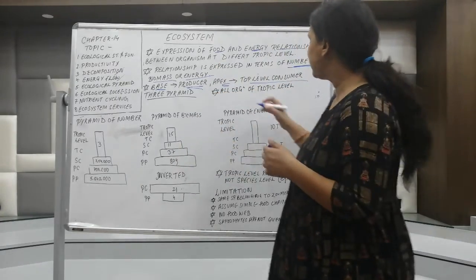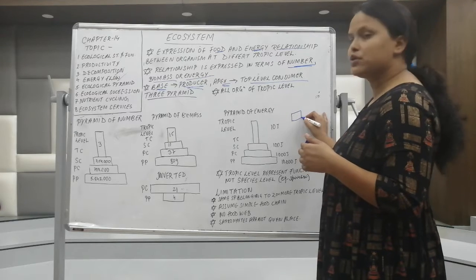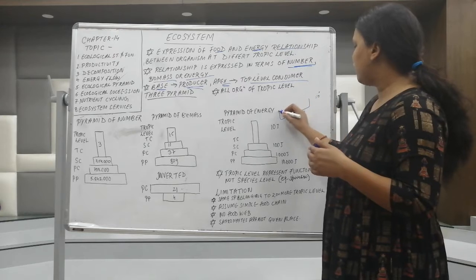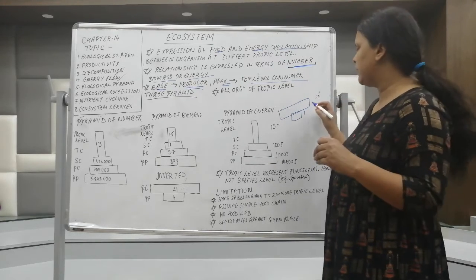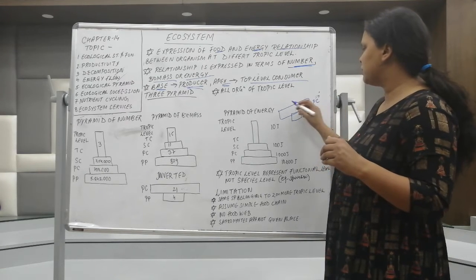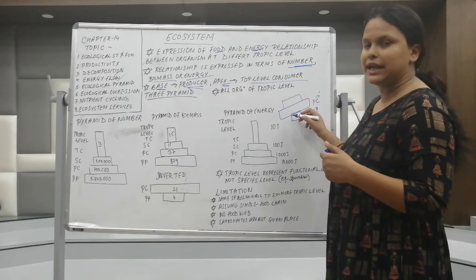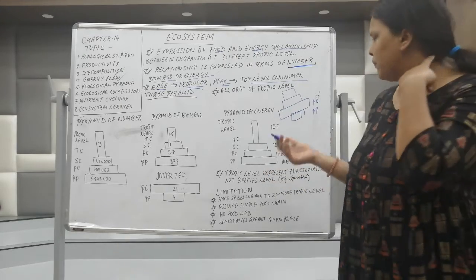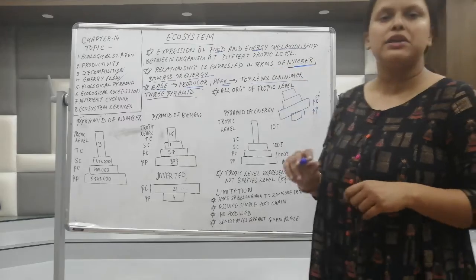So what did I say? I said there is a tree. Let's suppose this is my primary producer. This is a tree, only one in number. Then there will be lakhs of insects which are present on the tree, feeding on it. So these are my primary consumers. This is the primary producer, this is the primary consumer. Then there will be some birds which are feeding on those insects, and then there will be some larger birds. So the question is, is this pyramid upright? On one tree so many different levels are there.